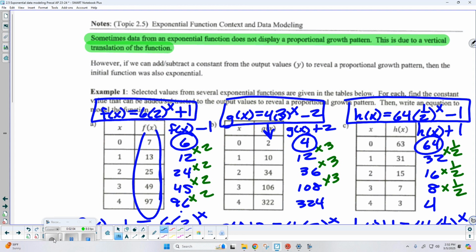So we talked a couple of days ago about exponential functions, specifically what I said a little earlier today. If an exponential function has a vertical shift, then the y values won't change proportionally. At least they're not going to show that they should be changing proportionally. If there is no vertical shift, well then we'll see that proportional pattern that we've become accustomed to with exponentials.